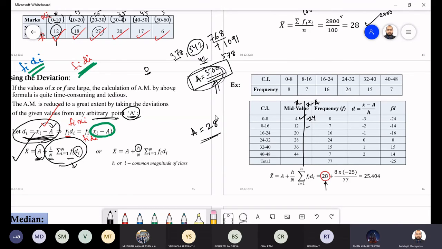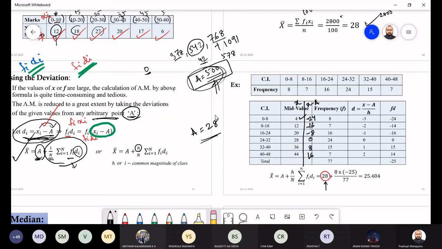Minus 16. Then 20 minus 28, how much is it? Then 28 minus 28 is 0. Then 36 minus 28 is 8. Then 44 minus 28 is 16. Okay, you will get these numbers.